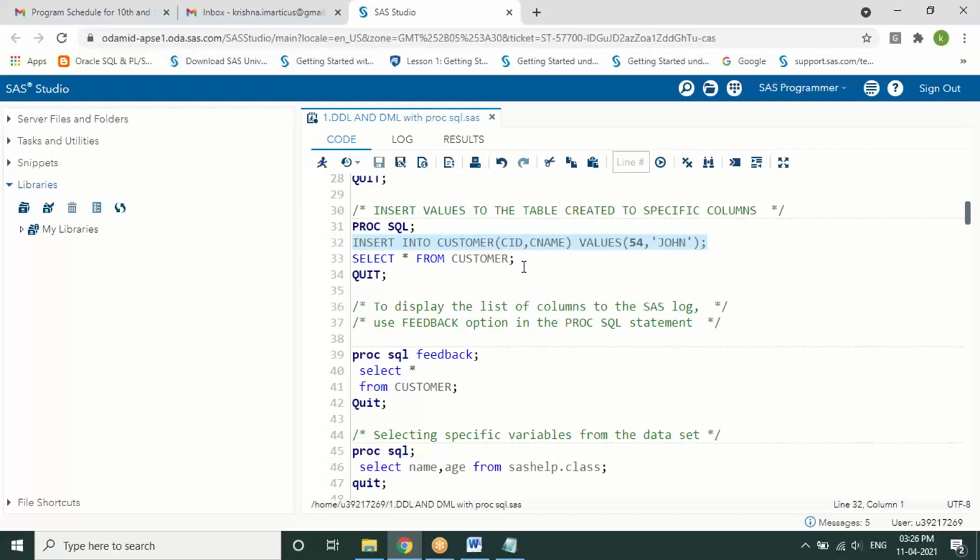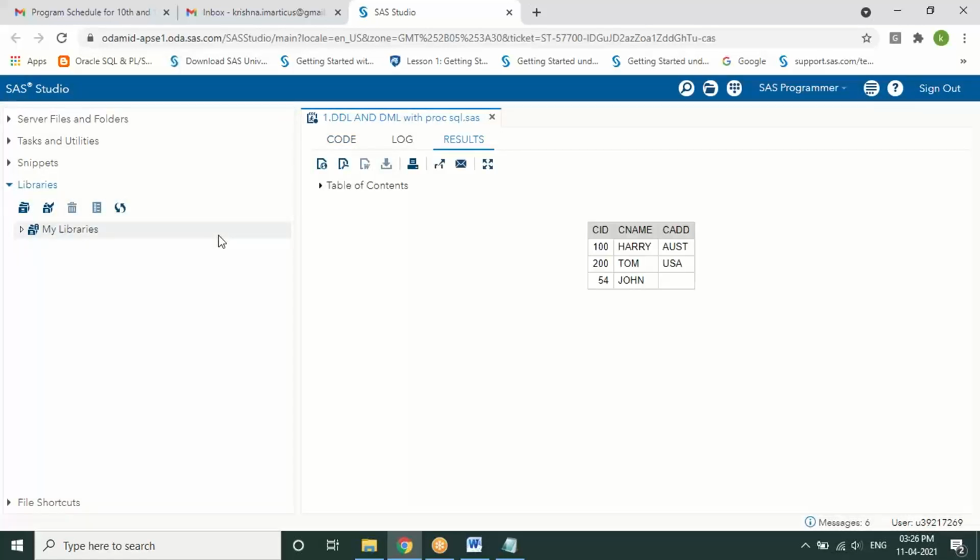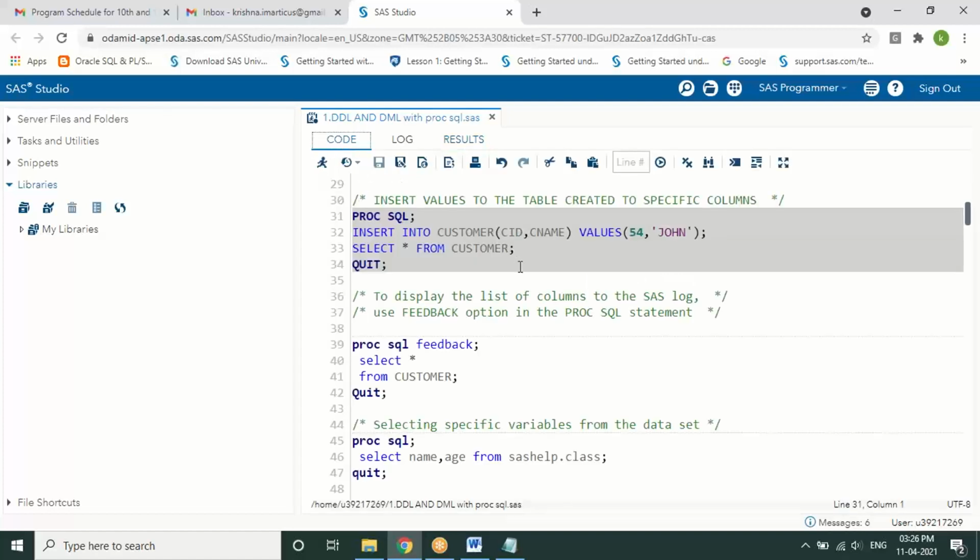As I said, I can do it together here, inserting the data and also retrieving the data using a select statement. So we get it executed like this. So insert by 2 methods. If you're working in databases, you have a few other methods, but here we have only these 2 methods within SAS.